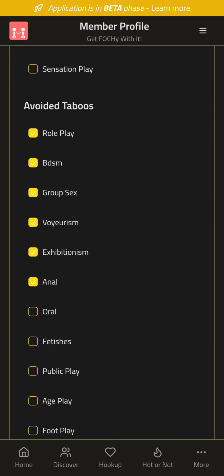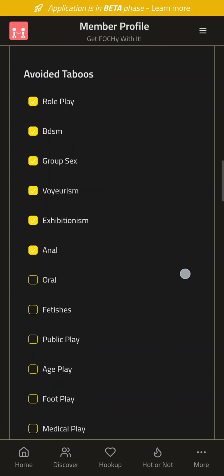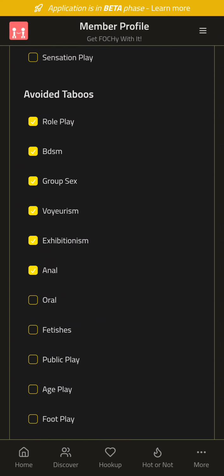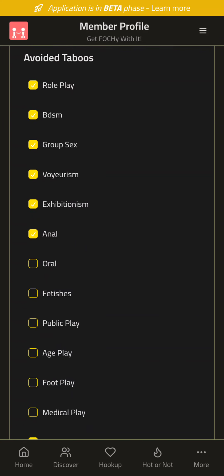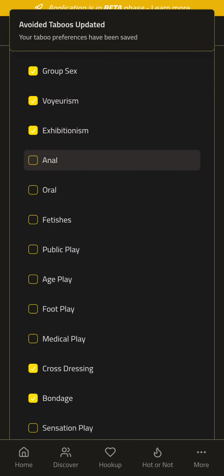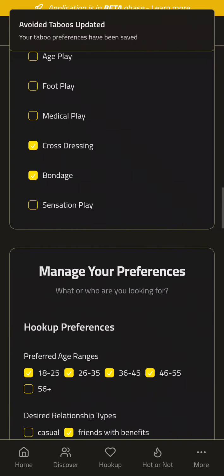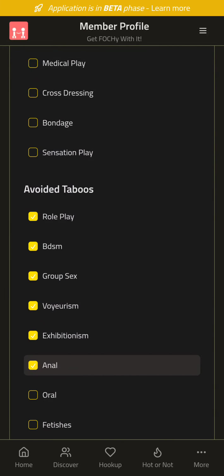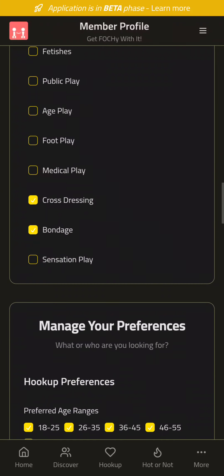If you absolutely, positively, no matter what, will not do any of these taboo items, then you just enable it. This whole system, the matching uses AI. And the higher the scores, the higher you're up on the list.